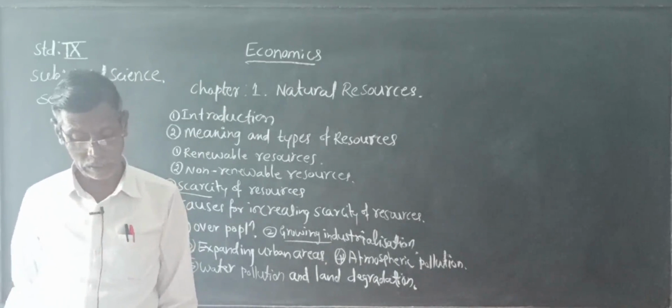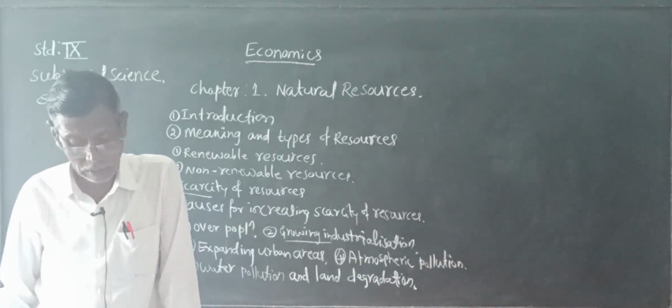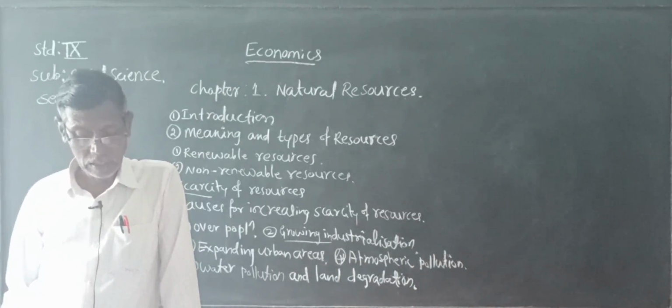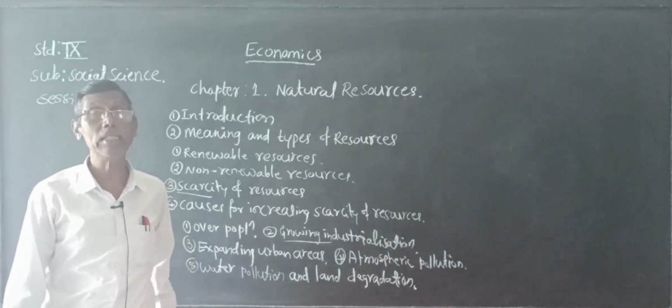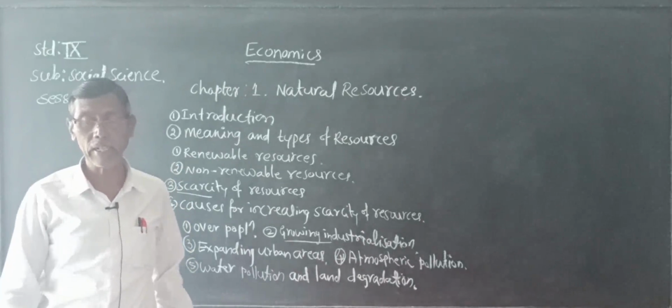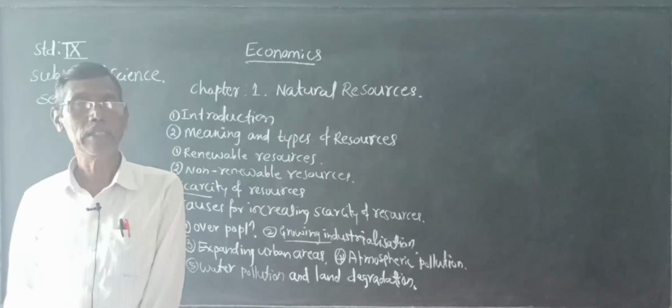And the last point is the steps taken to overcome the scarcity of resources. Only these topics are retained and all other topics are deleted.